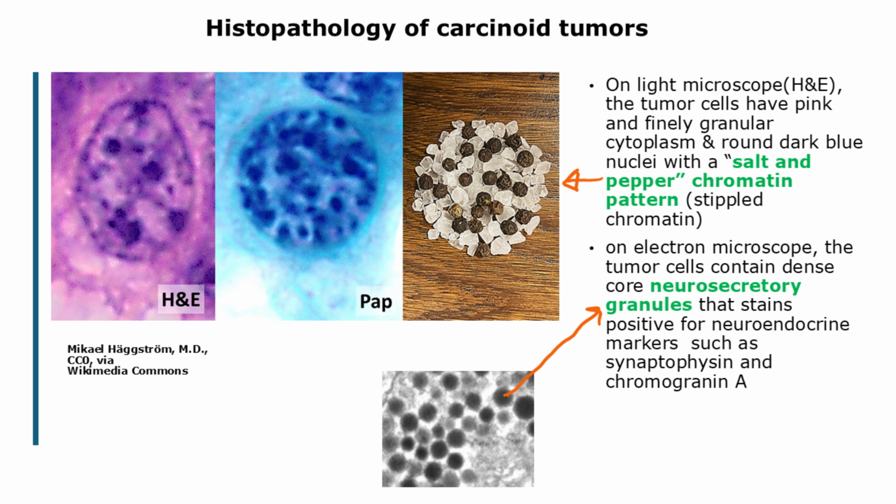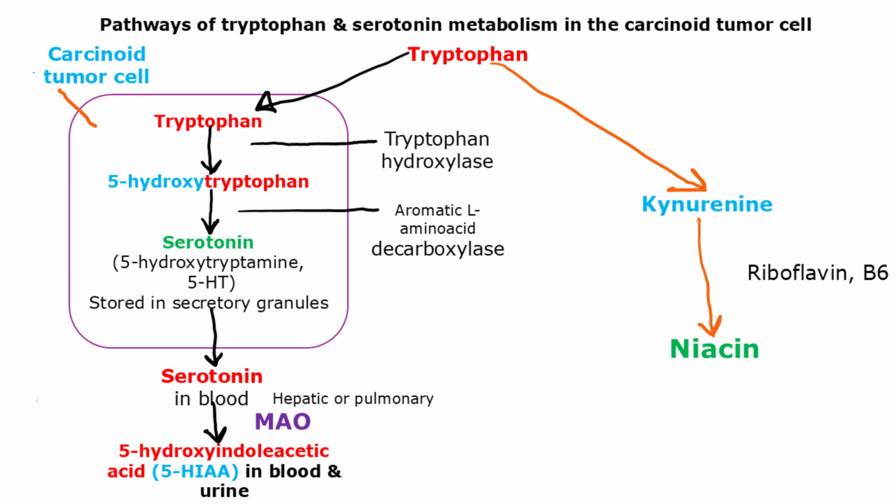Ultrastructurally, electron microscopy reveals that the tumor cells contain dense core neurosecretory granules in the cytoplasm. Immunohistochemically, these tumors stain positive for neuroendocrine markers such as synaptophysin and chromogranin A. Serotonin metabolism and metastasis to the liver.